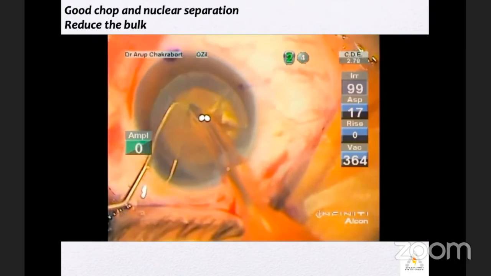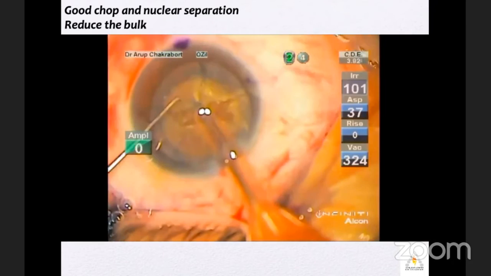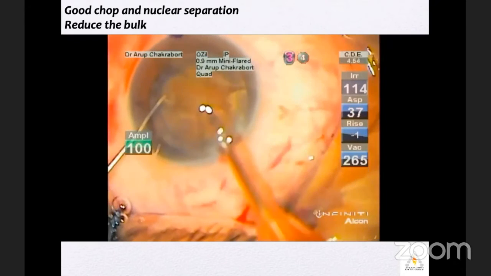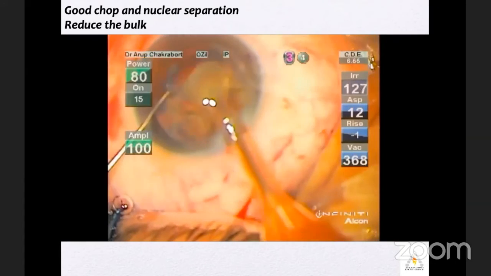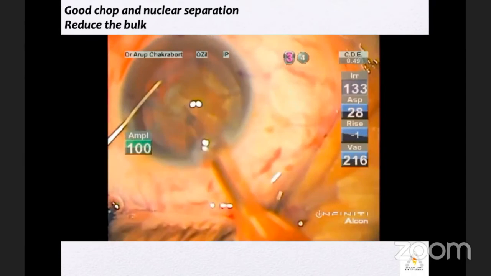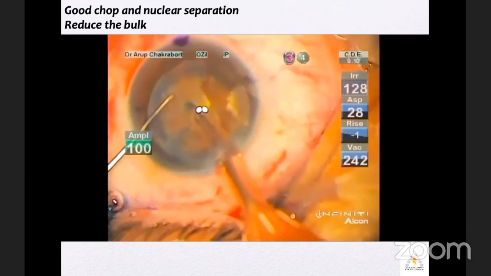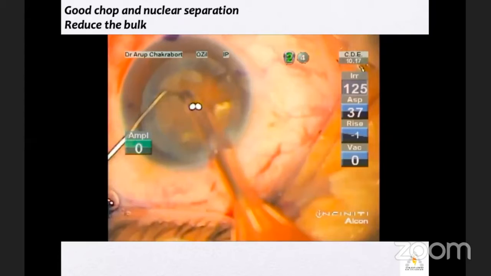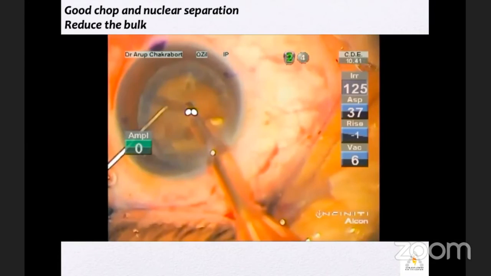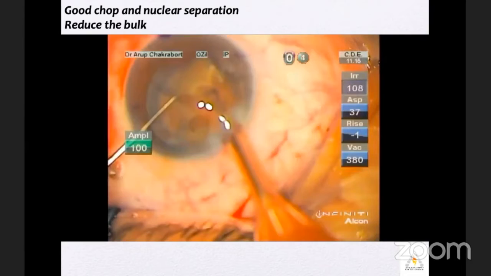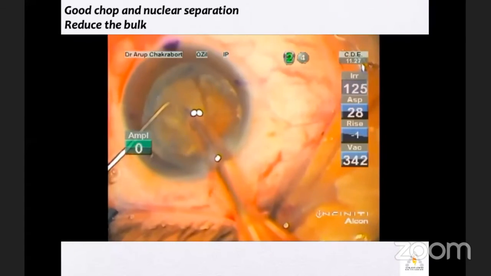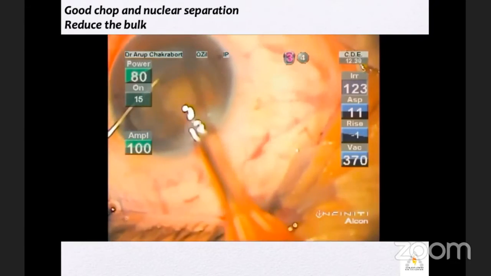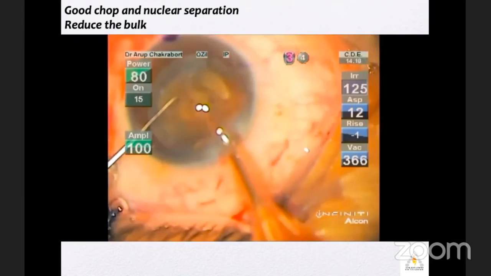Try to chop it up to the posterior plate, separate it, and make as many smaller pieces as you can. If you can make 4 pieces, you can make 6 pieces. I normally go for 6 pieces so that the emulsification becomes much easier, and there is less stress on the zonules. Go slowly, try to hold. If you can't hold on the first attempt, try again or rotate it and try to find some other part where you can hold it.